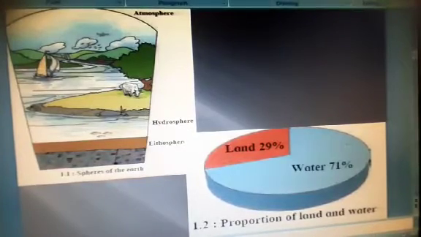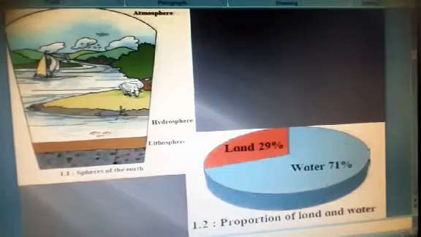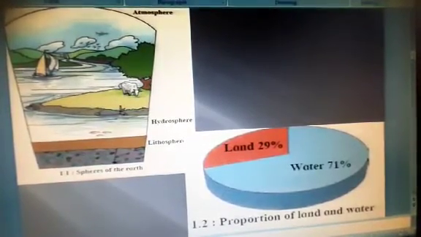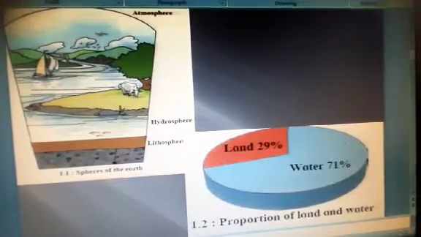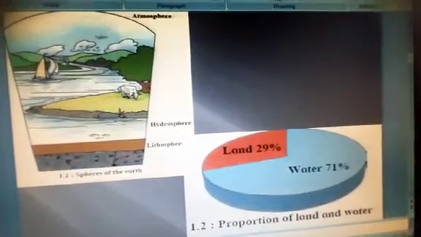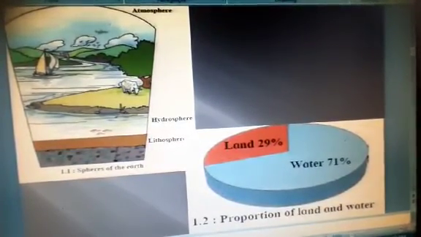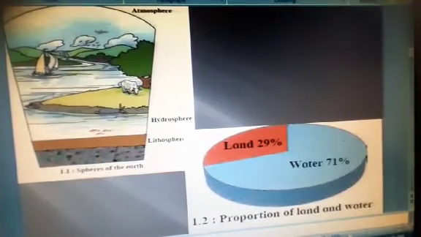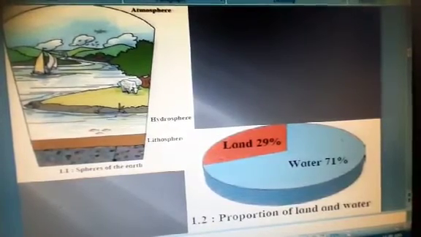Then hydro, where water is there. Hydrosphere, sphere where water is there. And atmosphere means the upper envelope of the earth, of the land, where air is there. We are going to study this year in detail about land, water and air.